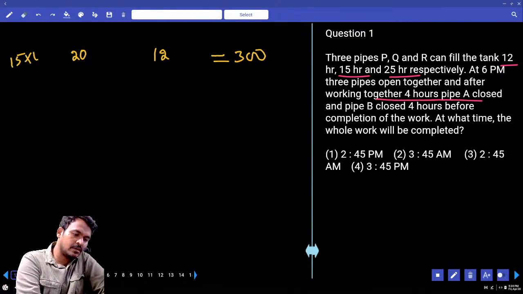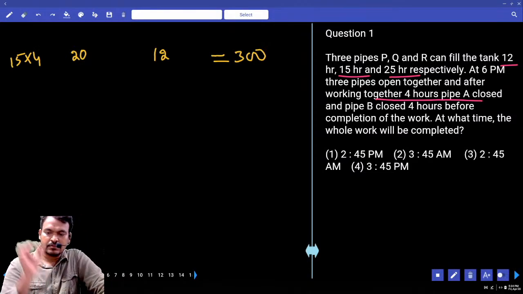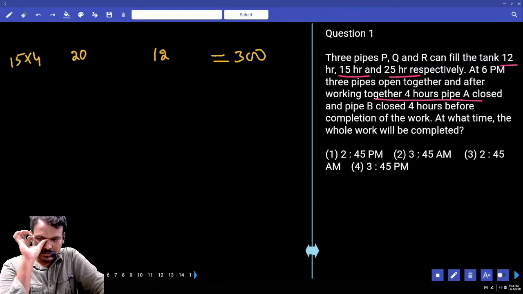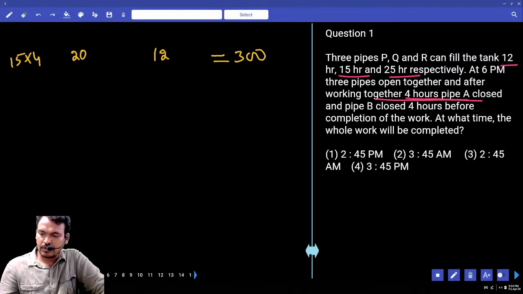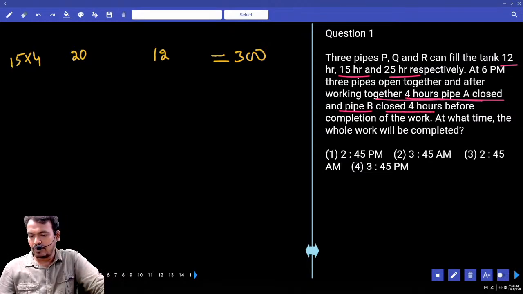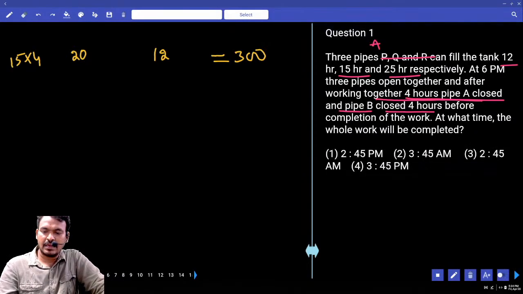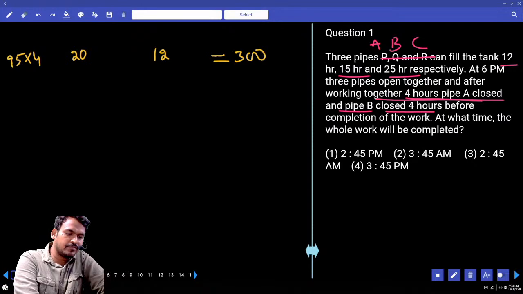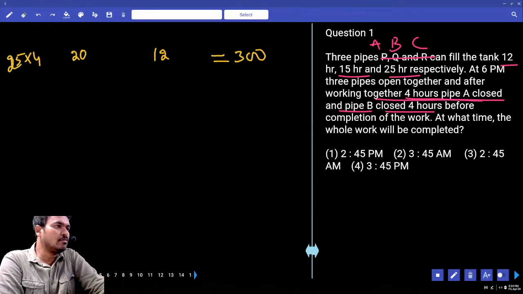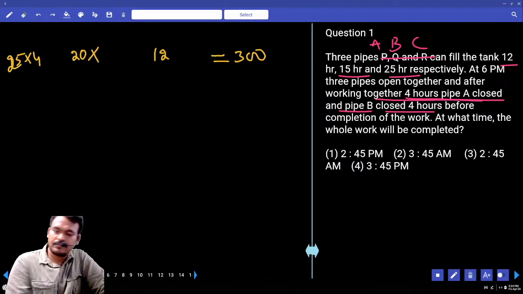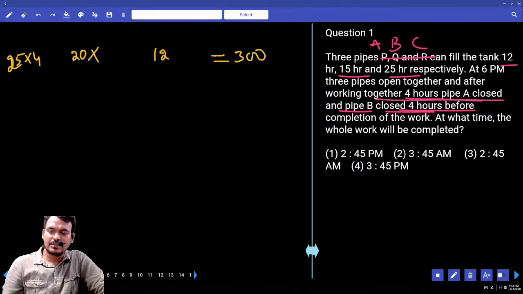Here the first pipe is closed after 4 hours. Actually it is not P, Q, R, it is A, B, C. The first one is open for 4 hours, so 25 into 4. The second one is closed 4 hours before completion. The third one is open all the time.